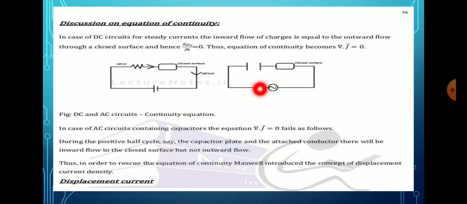Charges are present in the capacitor plate attached to the conductor, so there is inward current flow but no outward current flow. Thus, in order to fix the equation of continuity, Maxwell introduced the concept of displacement current density.